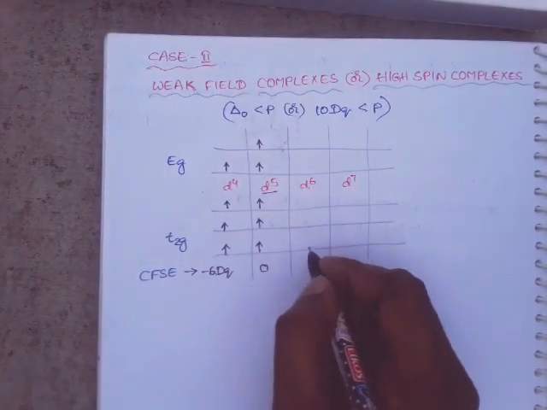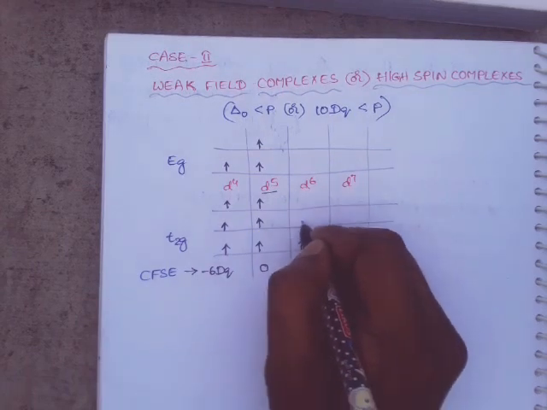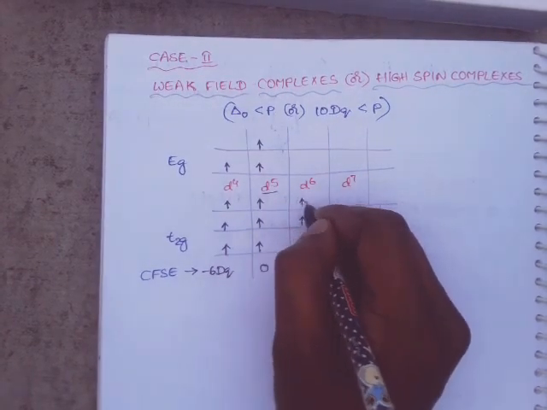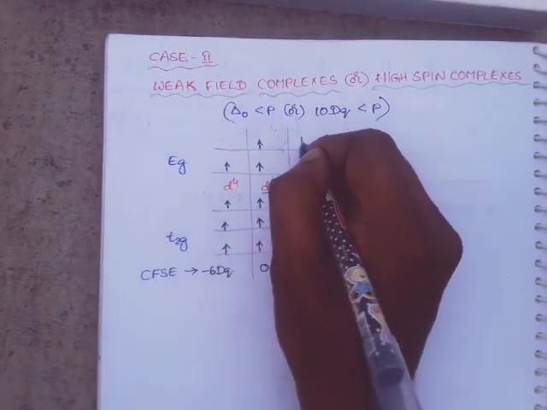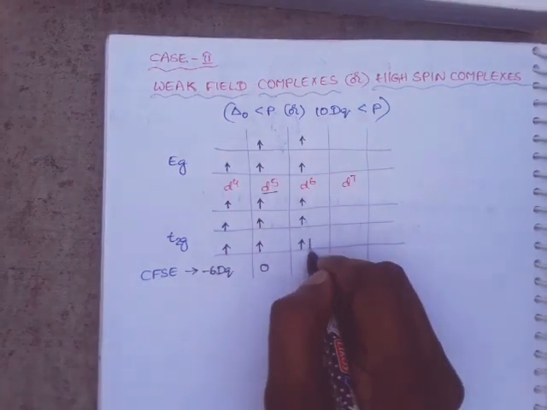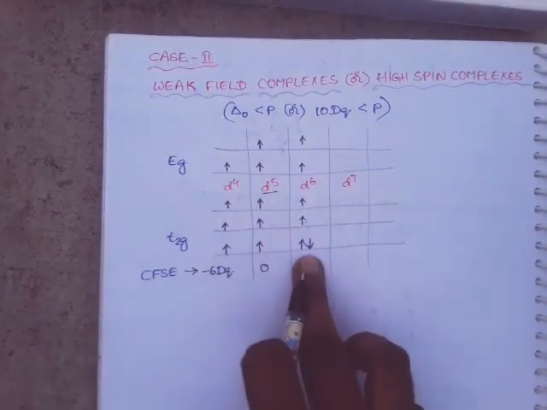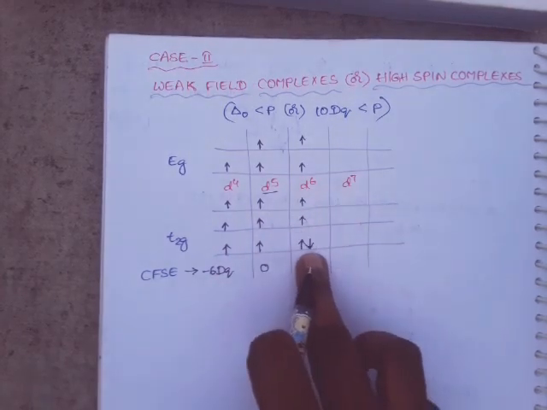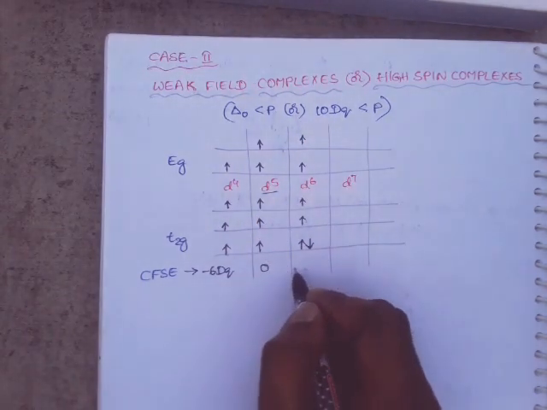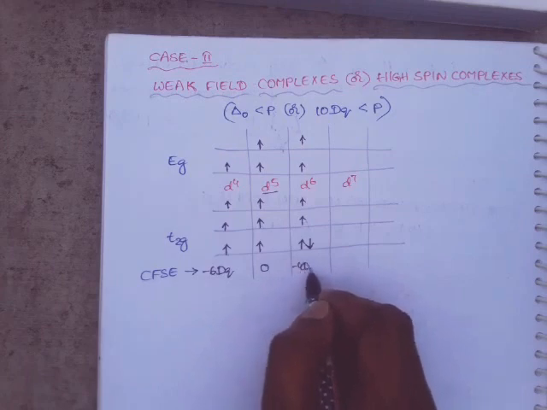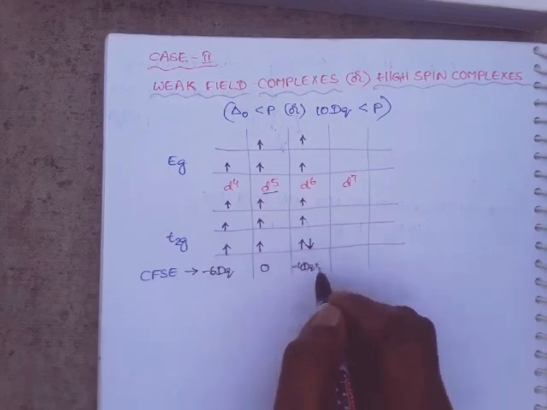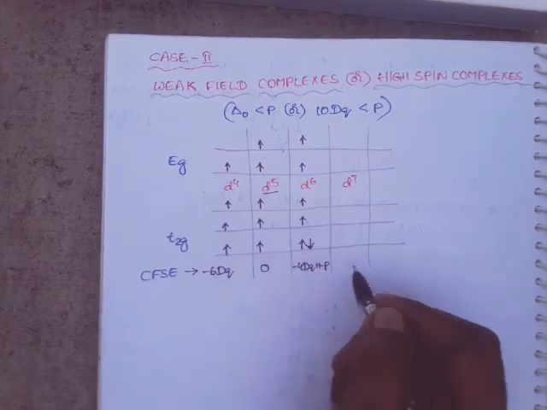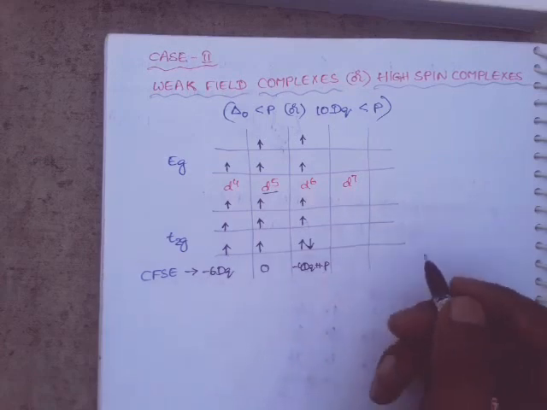Next, in the case of d6, 1, 2, 3, 4, 5, after that the electron is paired up in the t2g orbital. So in this case, how many electrons are there in t2g orbital? 4 electrons. So the calculation: minus 4 into 4, minus 16, plus 12. So minus 4 Dq, plus m value 1 into P. So minus 4 Dq plus P.